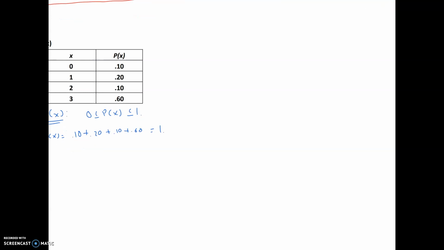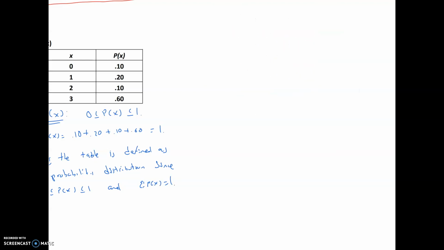So in this case, we would say yes, the table is defined as a probability distribution, since the values of the probabilities satisfy the condition that 0 is less than or equal to p of x and less than or equal to 1, and the sum of the probabilities is equal to 1.